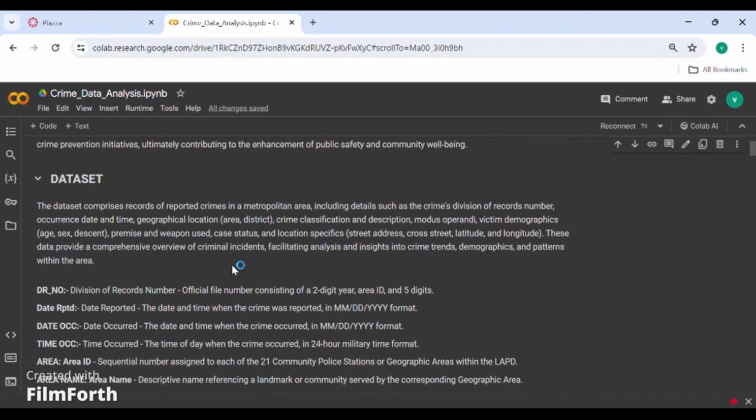Here is our data set. This data set is a record of reported crimes in metropolitan areas, including details such as location, date occurred, time occurred, victims' age, sex, and descent. What are the weapons used? What's the case status? What is the latitude, longitude, street address, cross street, and etc.